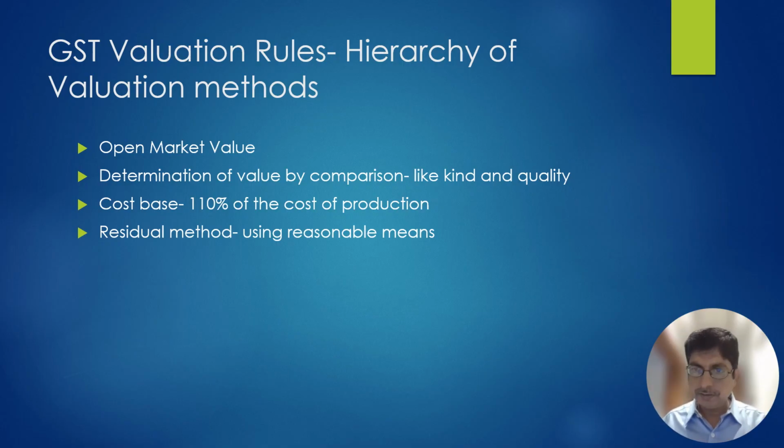The first is open market value. Second is price of like kind or quality. Third is 110% of the cost of production or cost of purchases. And fourth is residue method. This is the hierarchy.